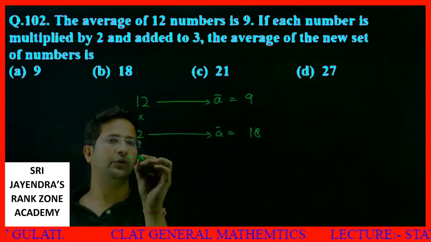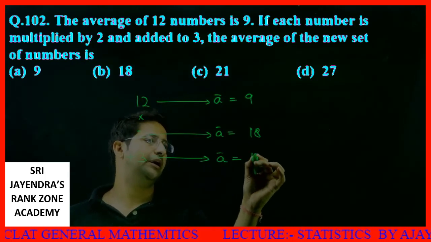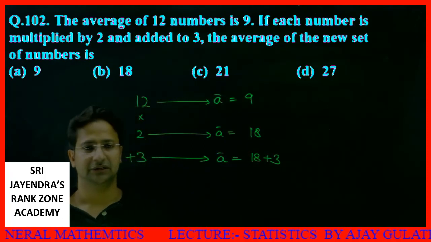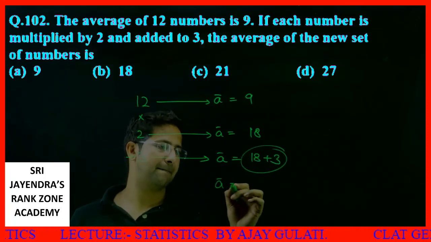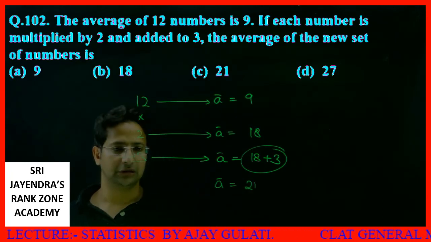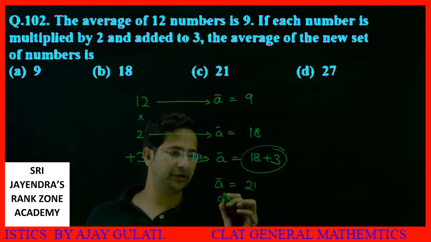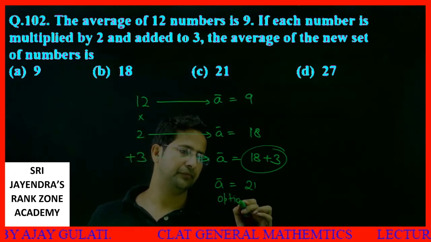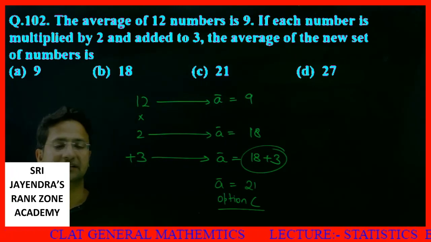Now what we are doing? We are doing plus 3. So the new mean will become 18 plus 3. The average of new set of the numbers is 21. That is your answer. This is which option? Yes, option number C is our answer. I hope this is clear.